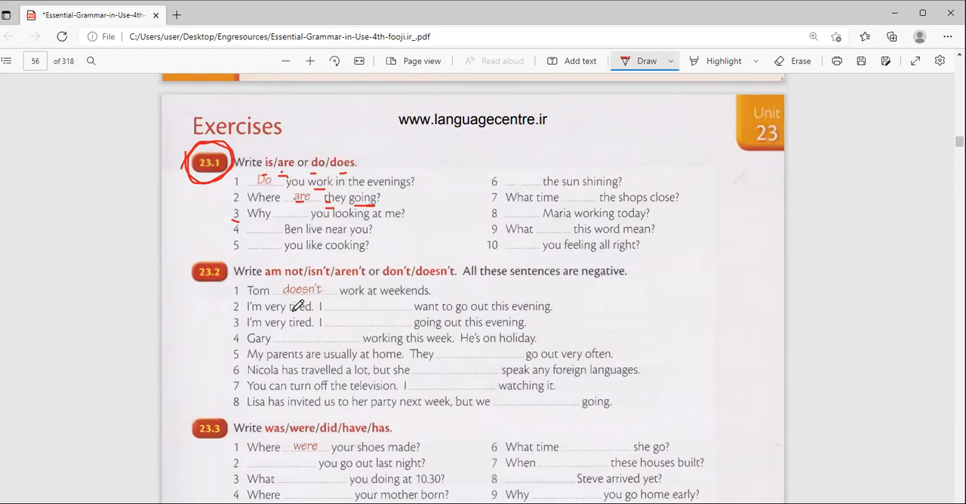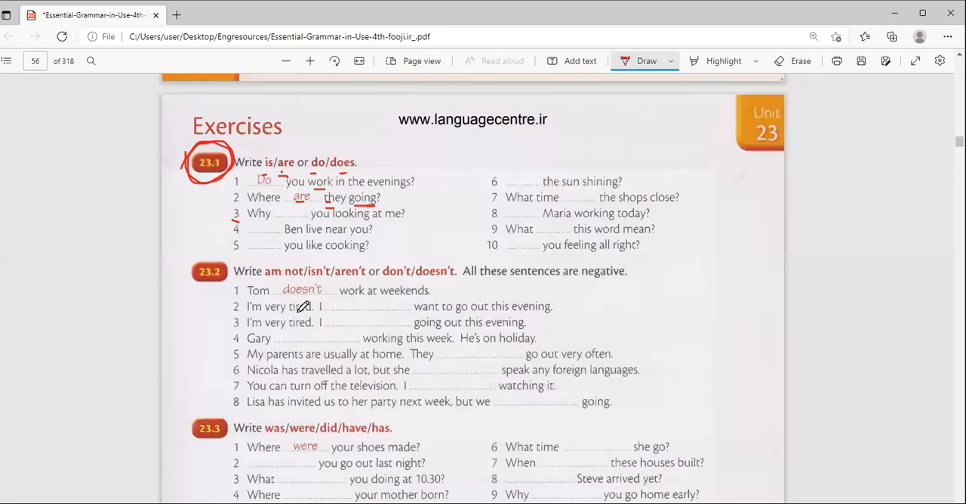Does Ben live near you? Yes, you, number 5. Yes, sir. Number 5, do you like cooking? Do you like cooking? You like cooking?